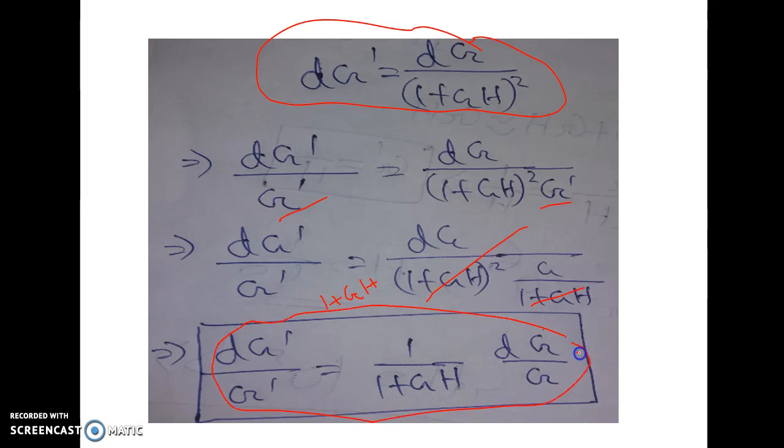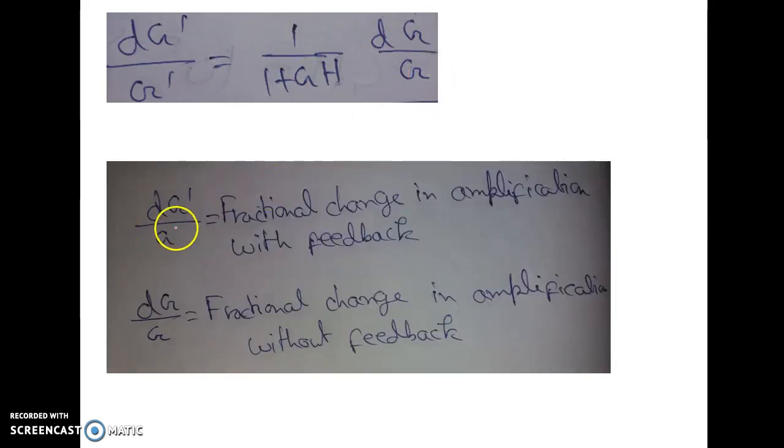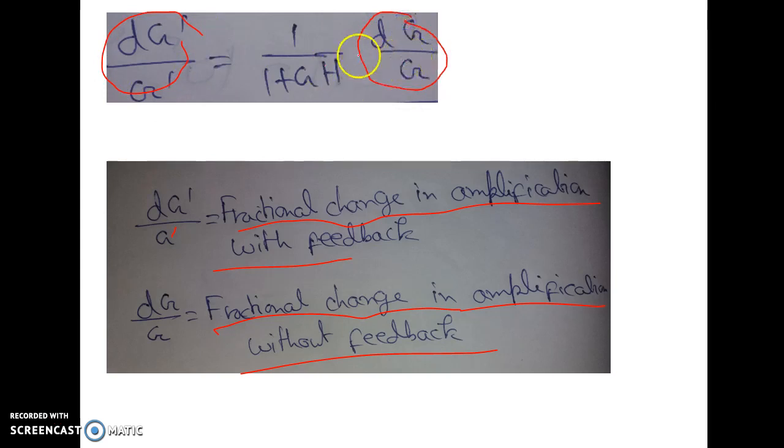This is a very important expression. We got dG' by G' equal to 1 by 1 plus GH into dG by G. So what is dG' by G'? That is the fractional change in amplification with feedback. And what is dG by G? That is the fractional change in amplification without feedback. Clear? See, the fractional change with feedback is less than the fractional change without feedback, because we are dividing the whole